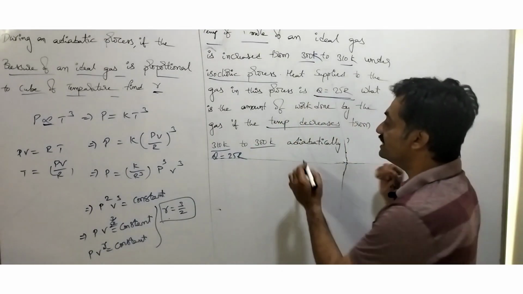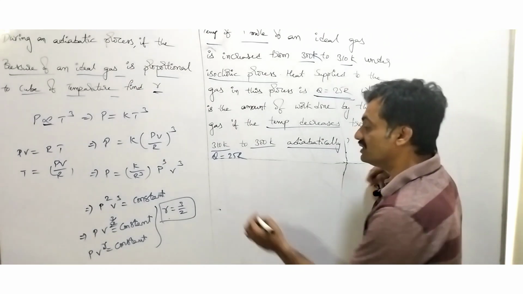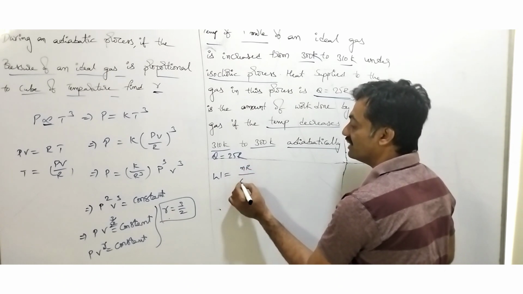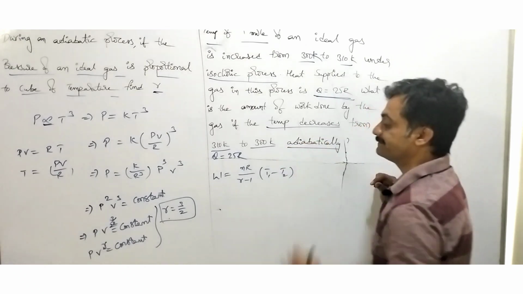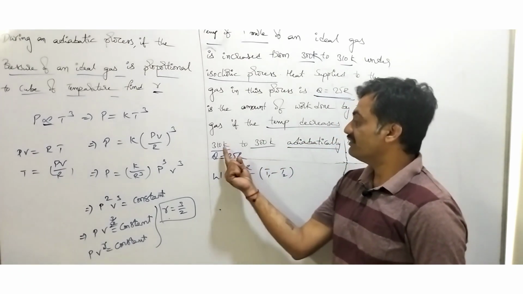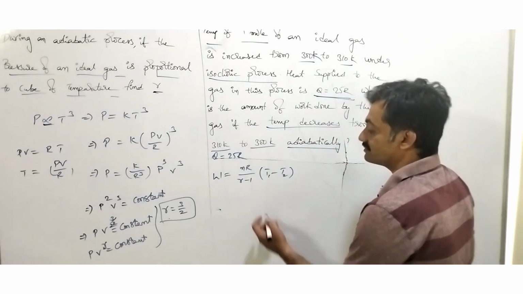So here it is represented that the temperature has been decreased adiabatically, where we know that the work done in the case of an adiabatic process is represented as nR by gamma minus 1 into T1 minus T2. Now we need the value of gamma. We know that the value of T1 is 310 and the value of T2 is 300.